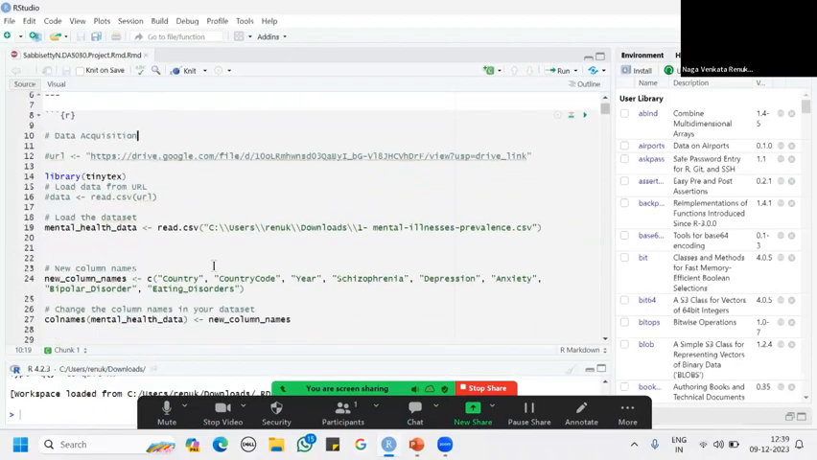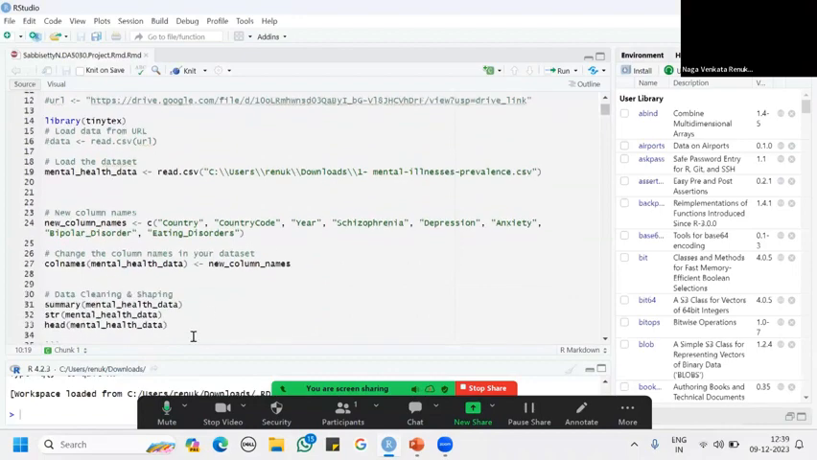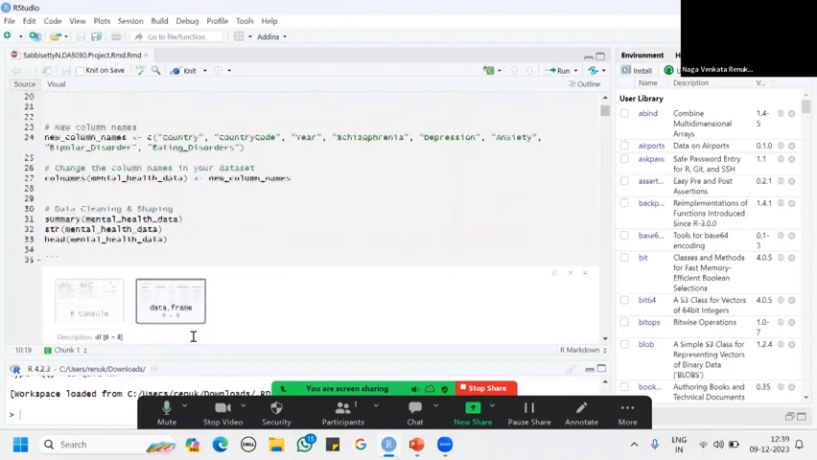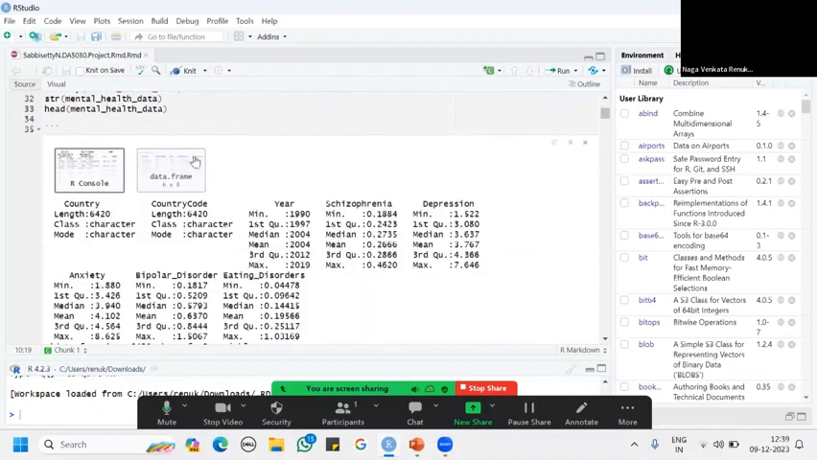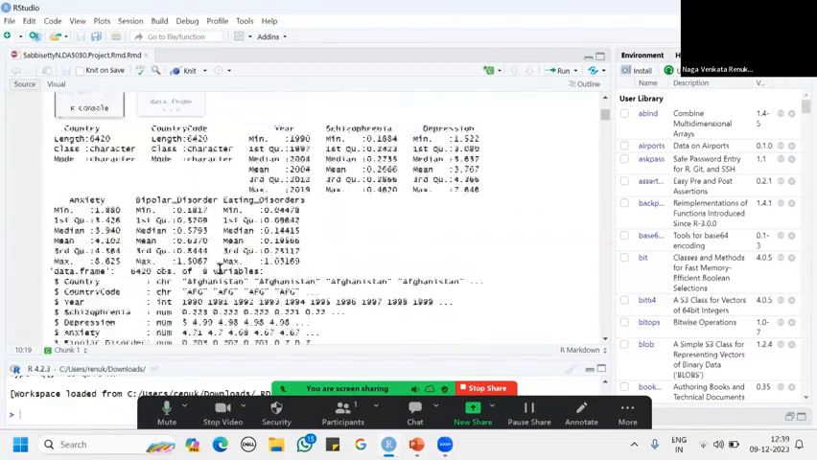So I took my data from Kaggle, loaded my data set, and gave new names to the columns. I ran summary, structure, and head so that I get a better idea of how to analyze my data set.